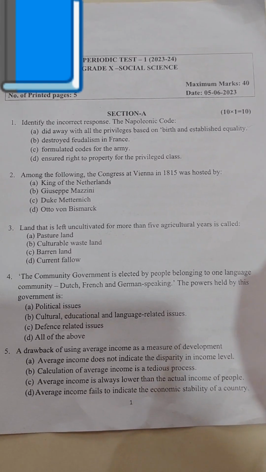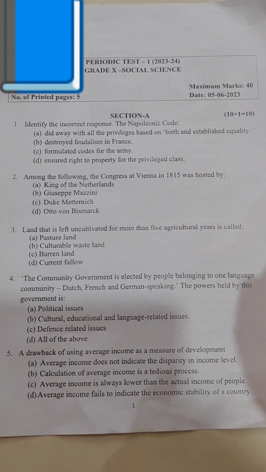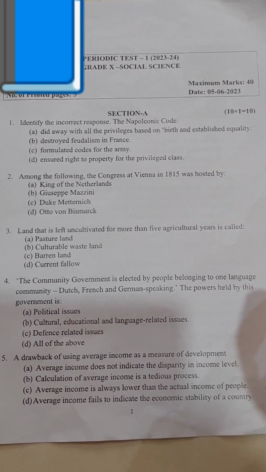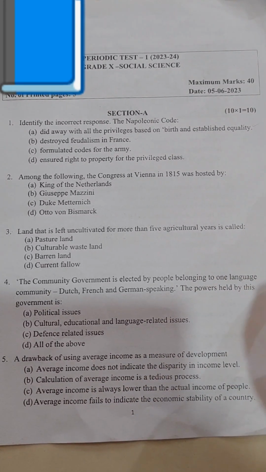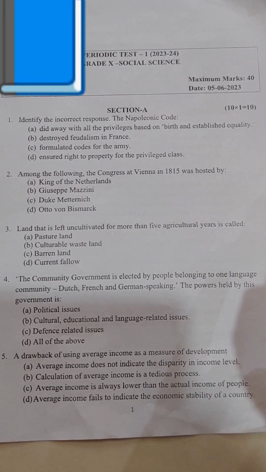Did he formulate codes for the army? No. In the book, Napoleon did not do anything with the army. D, ensured right to property for the privileged classes. He did ensure right to property for everyone, so everyone includes privileged classes too. So the correct answer here will be C, formulated codes for the army.